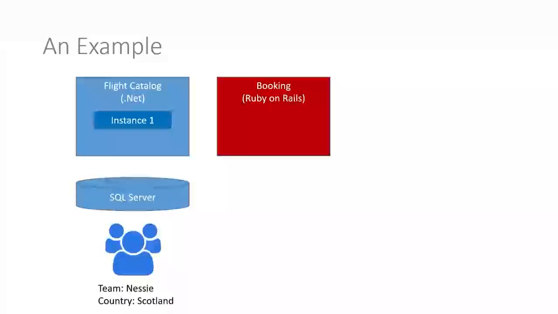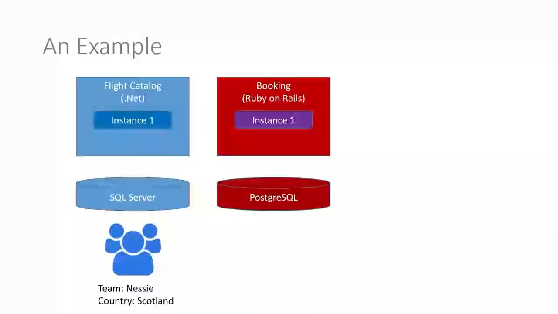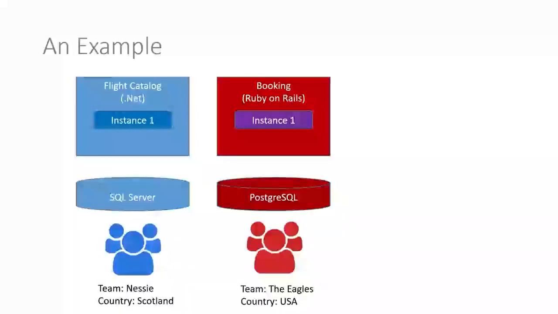So let's say, for example, it's built using Ruby on Rails. It has a different type of database, a PostgreSQL database. We have one running instance and it's built by a team in the USA. And what you'll see here, which is quite obvious, is that each service has its own data store. So the flight catalog will use its own data store and the booking app will have its own data store.